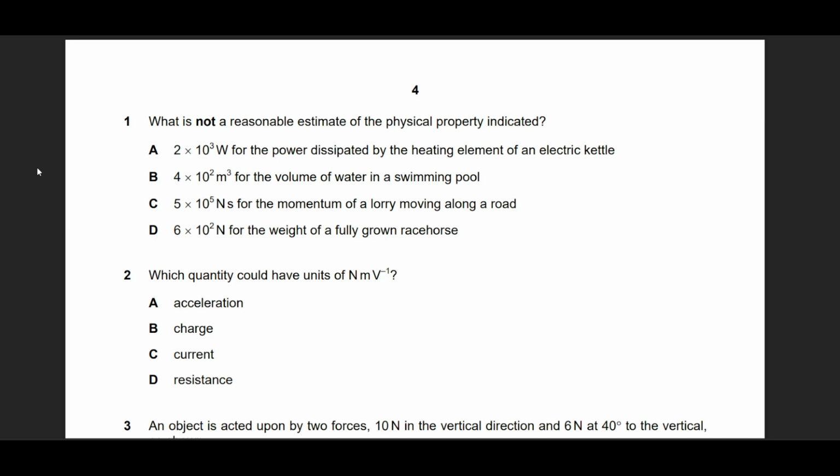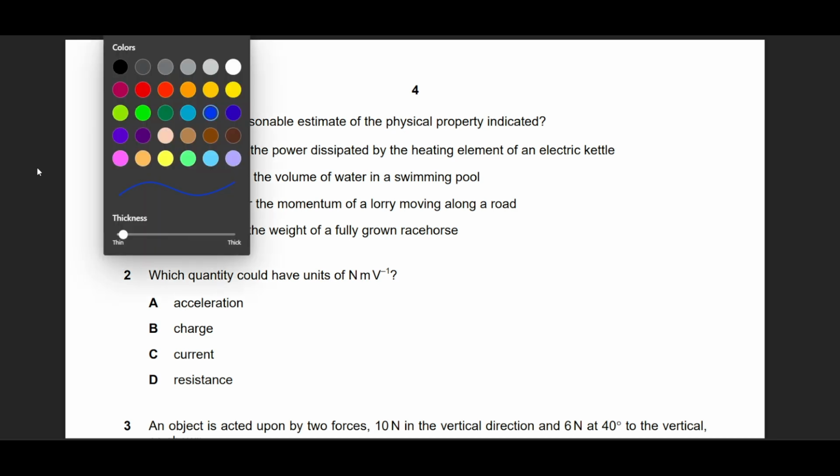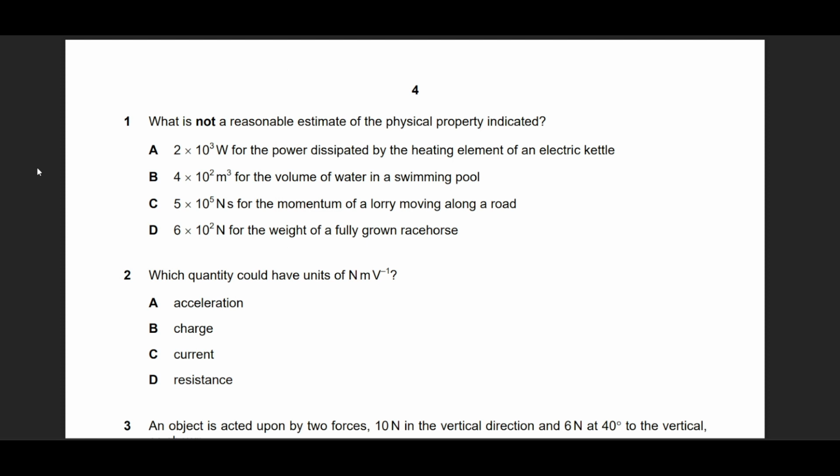This is May-June 2021, paper 1-2. What is not a reasonable estimate for the physical property indicated? Okay, so the first one is 2000 watts for an electric kettle.